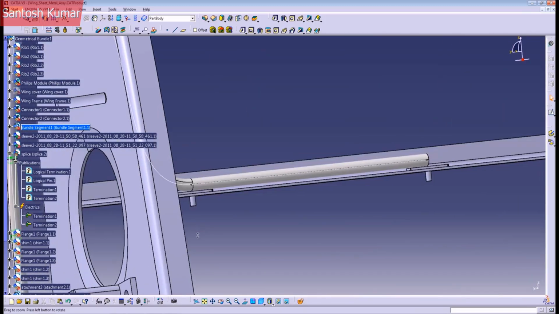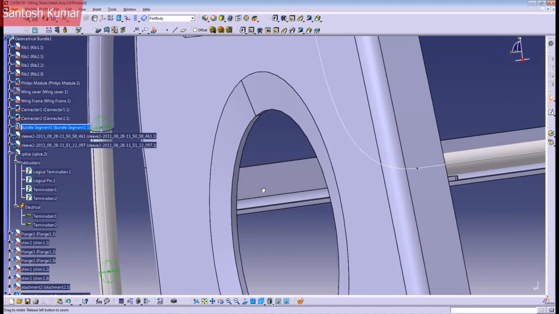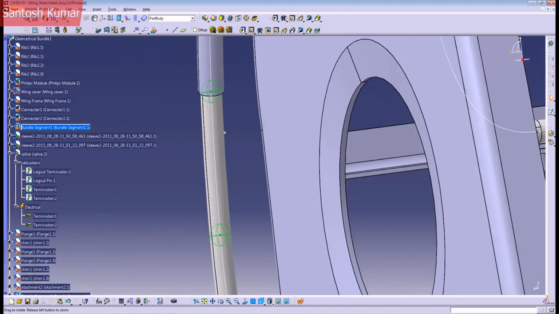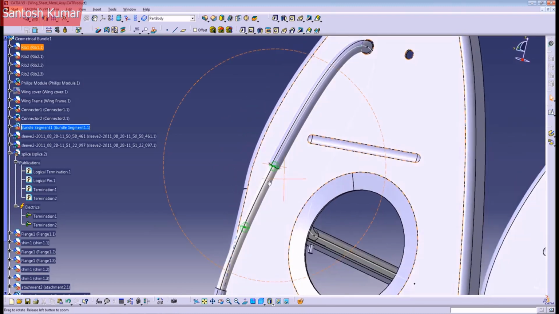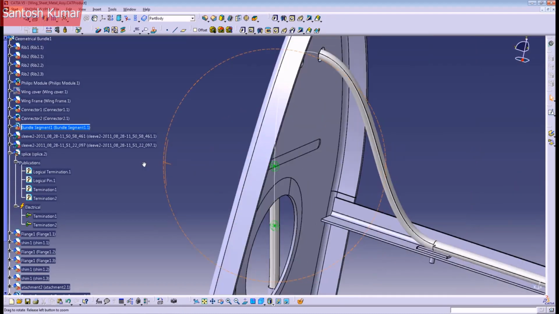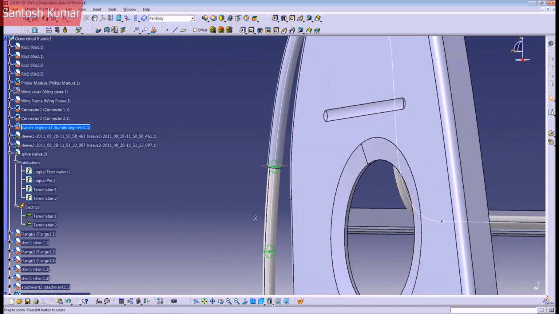Like this, you know you're not on a curve or in a breakpoint. As you can see here, we are okay. And this is the way to create and insert a splice to the harness. So if you have any question, just let me know.